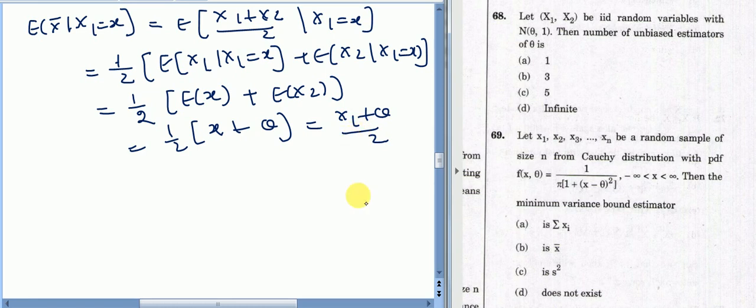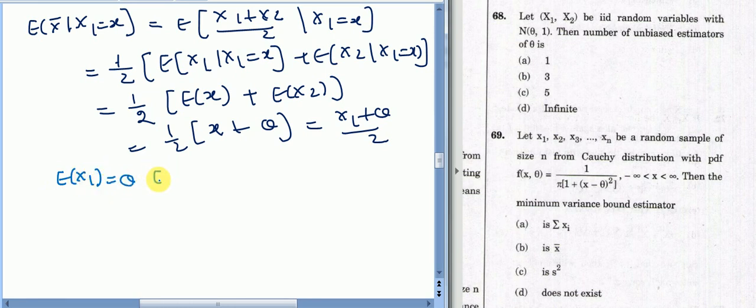Now your question number 68, which says let X1, X2 be IID random variables with Normal(theta, 1), then the number of unbiased estimators of theta. See, this question is very easy. You know that the expectation of X1 equals theta and the expectation of X bar equals theta.